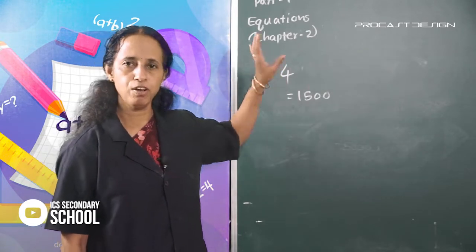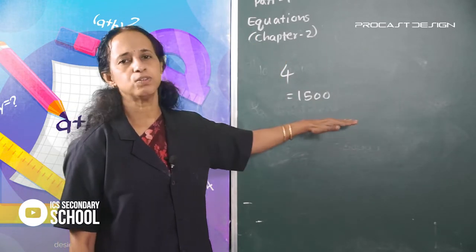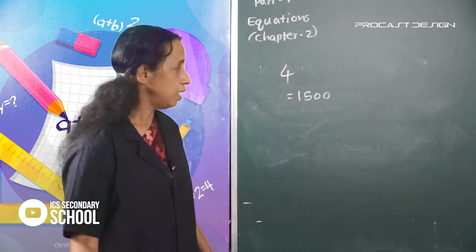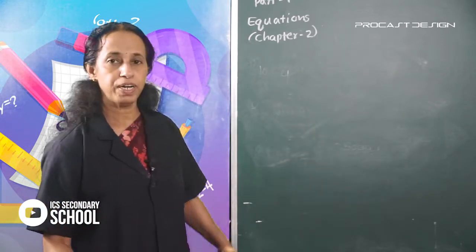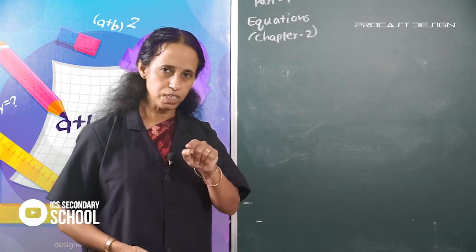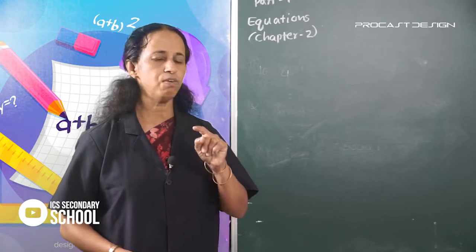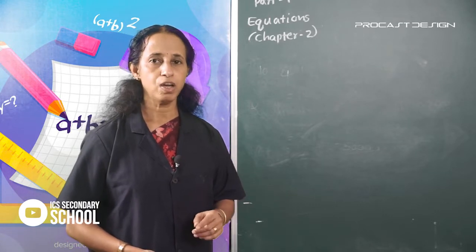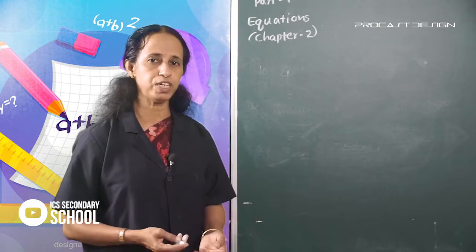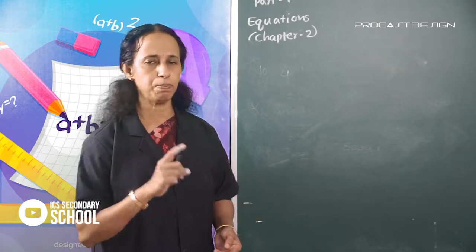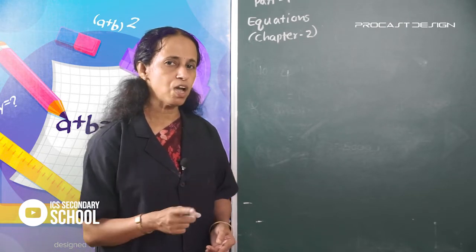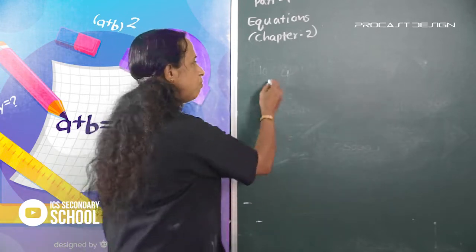Here the number of people is 4. Each got 1,500 rupees. What is the total profit? 4 people divided the profit, so 1,500 is 1/4 of the total profit.